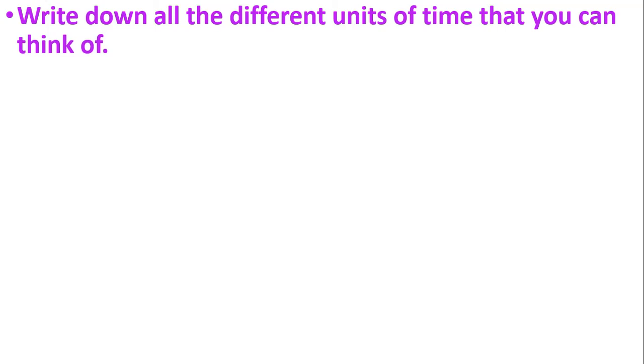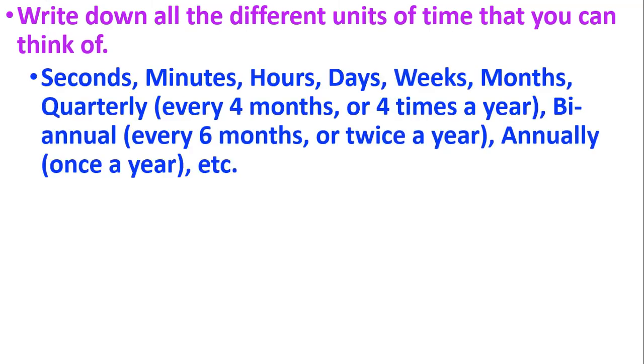So just to pull this all together, let's think about time itself. We can have time series graphs that fit into any number of different patterns. We could have data collected every second, every minute, every hour. And often production lines and factories will have data collected every second or minute or hour. We can have data collected every week, every day, every month, every quarter. And that's what we talked about at the beginning. So quarterly data would be every 3 months, not every 4 months. And that's 4 times a year.